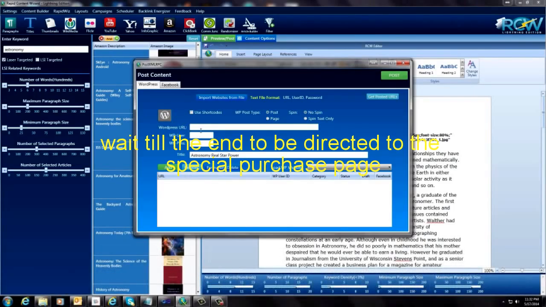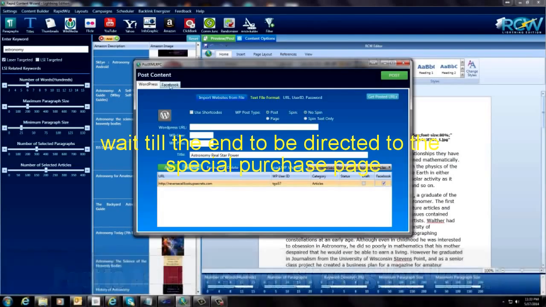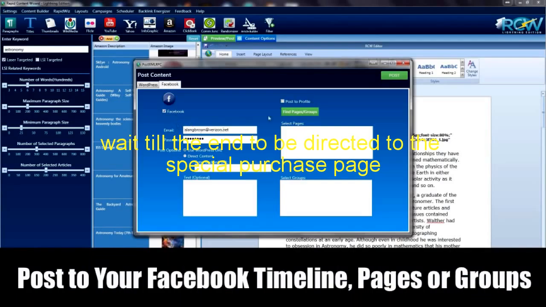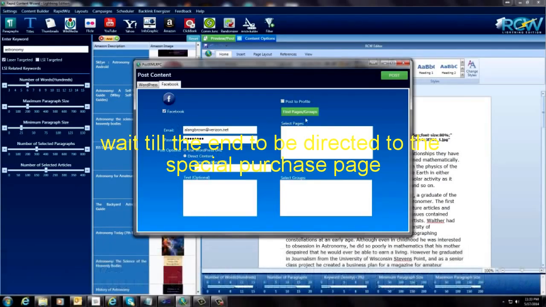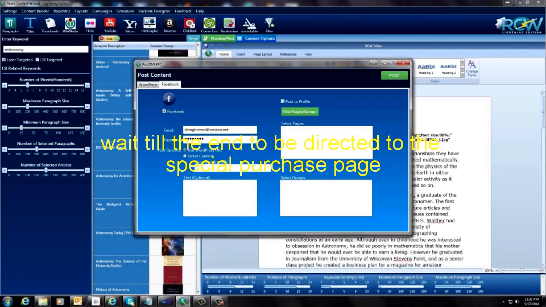So you can either enter the website that you want to post to right here and click add, and it will add it to this drop down list. I already have some that are in here, so I'm just going to select one, and it already has it saved for me, and I'm going to post this. This is also going to be posted on Facebook, so I'm going to check that box. Then I'm going to come over here and click this little Facebook because I want it to go to Facebook. And you have three options here with Facebook. You can post it to your personal profile. You can find pages and fan pages and groups that you subscribe to, and post to those.